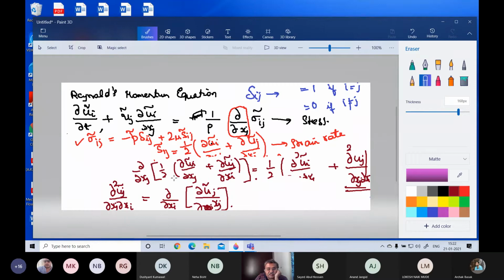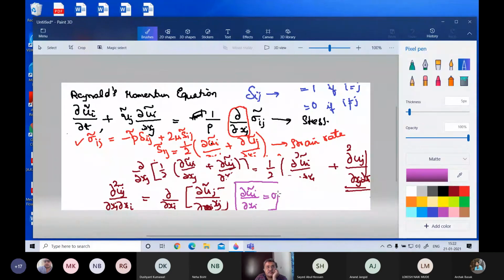So we said that there was a continuity equation which states that dou ui by dou xi is equal to 0 always. Do you remember this? I told you that there was something known as an Einstein summation rule. So that is known as an Einstein summation rule.